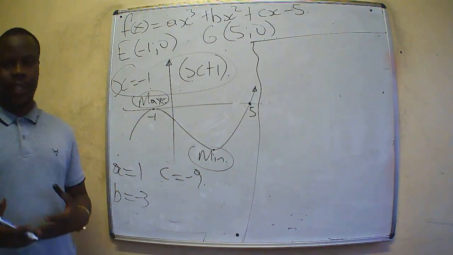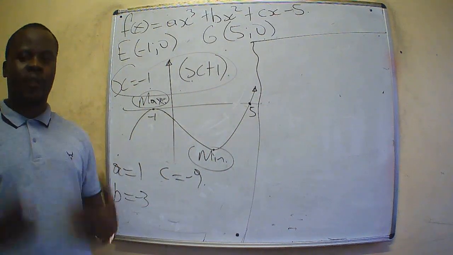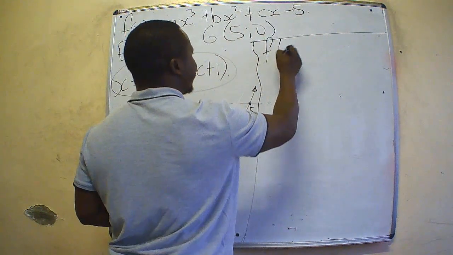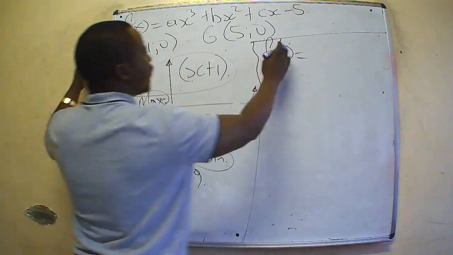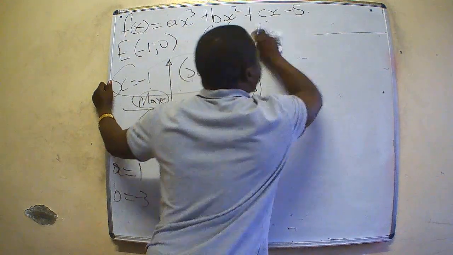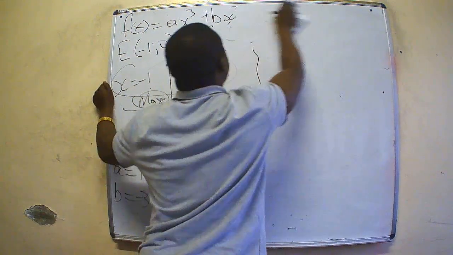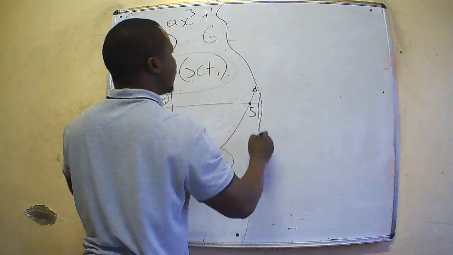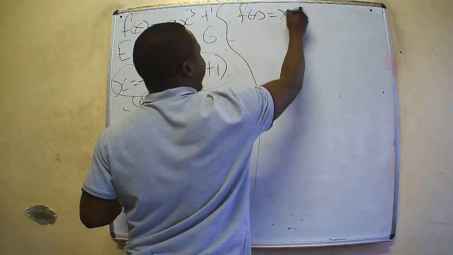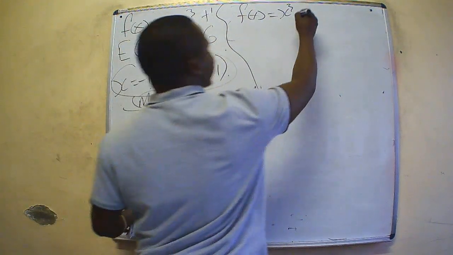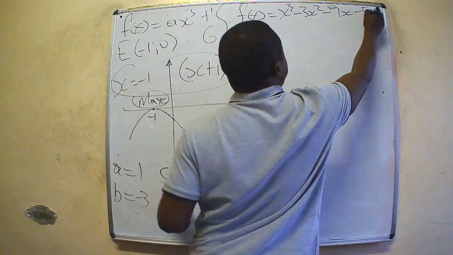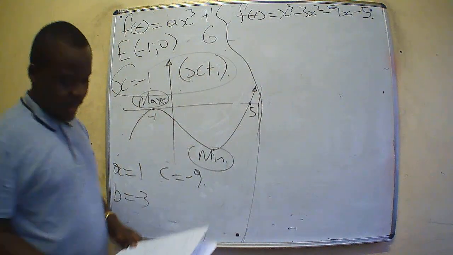So what is the procedure to determine stationary points of a function? Step number 1 is to find the derivative of x. But before we can get the derivative, let us get our proper equation. Our proper equation in this case is f of x equals x cubed, our b is minus 3x squared, our c is minus 9x, then subtract 5. So this is the equation in this case.